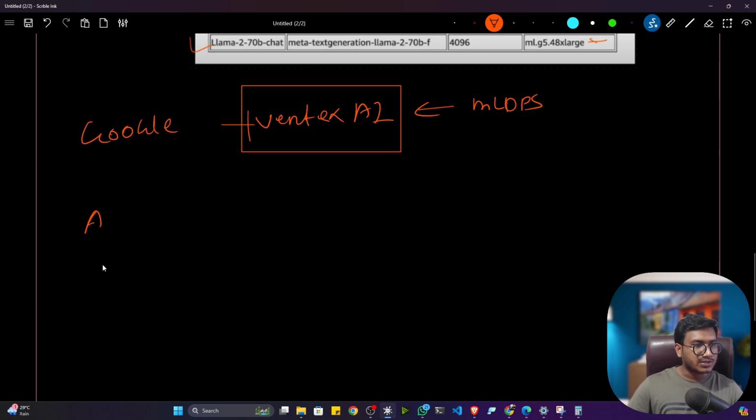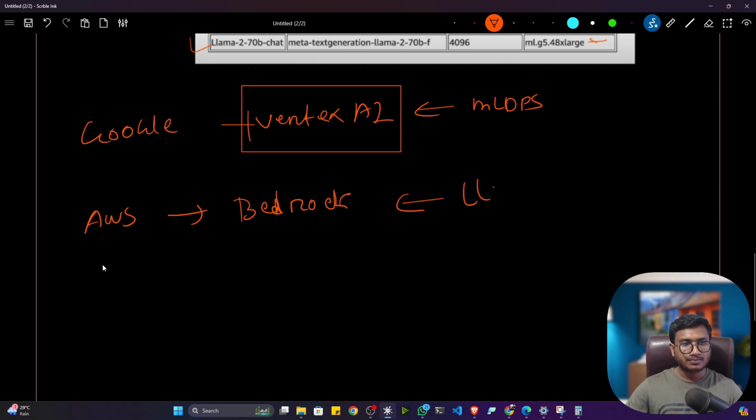Even AWS, that means Amazon Web Services, came up with another LLMOps platform called Bedrock. So Bedrock is also one LLMOps platform. This is the new service they have launched on the AWS website. You will see that there is one section called Bedrock. Bedrock provides all kinds of LLMOps services. Let's say you want to use any kind of foundation model, like LLaMA, Mistral, any kind of foundation model.